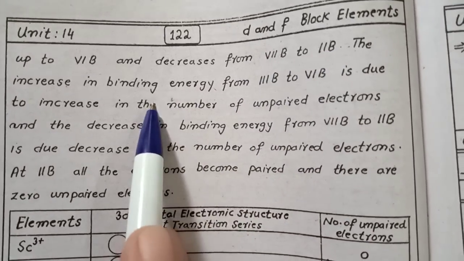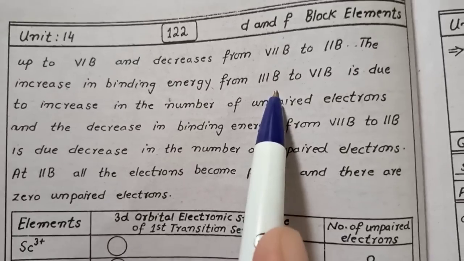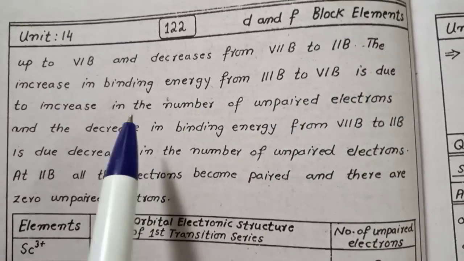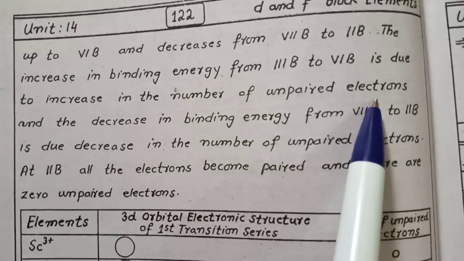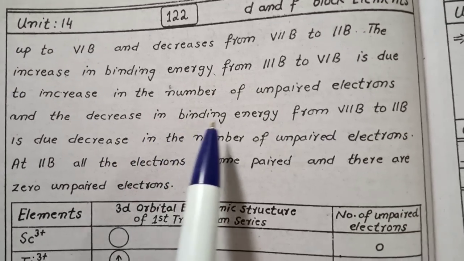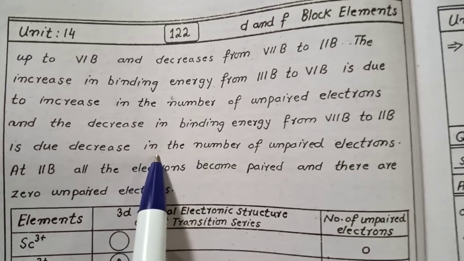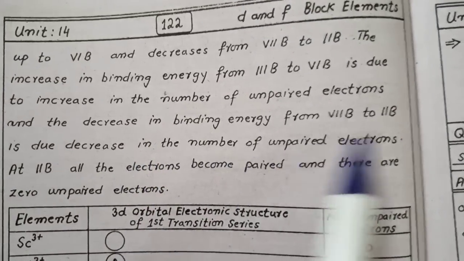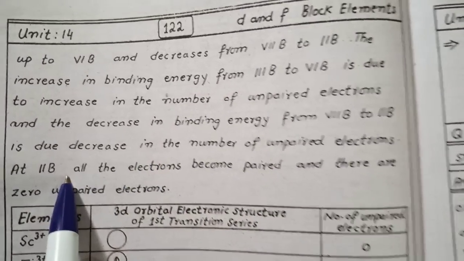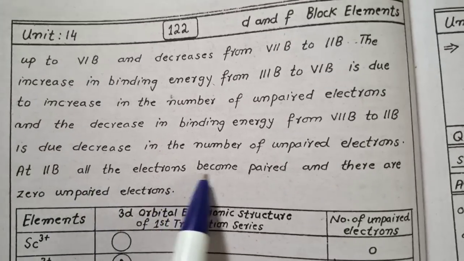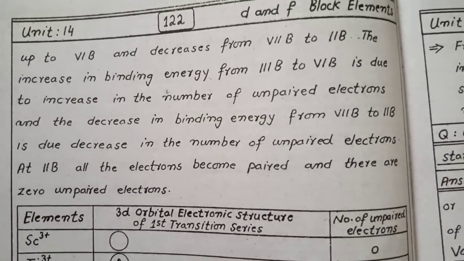The increase in the binding energy from 3B to 6B is due to the increase in the number of unpaired electrons, and the decrease in the binding energy from 7B to 11B is due to the decrease in the number of unpaired electrons. At 11B, all the electrons become paired and there are zero unpaired electrons.